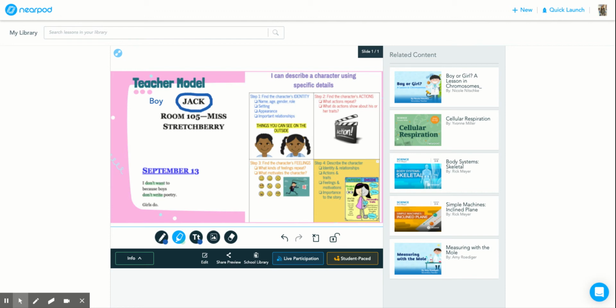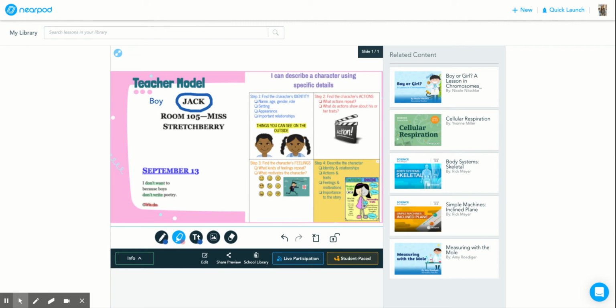Step 3, find the character's feelings. I need to think about his feelings that repeat and then some motivation. Now, usually we associate the word motivation with wanting to get something, but sometimes motivation means a character doesn't want something. And some feeling clues again are don't want and don't write. Also, he's saying that boys don't, but girls do. So I'm going to highlight this one because this is a new detail. Girls do.